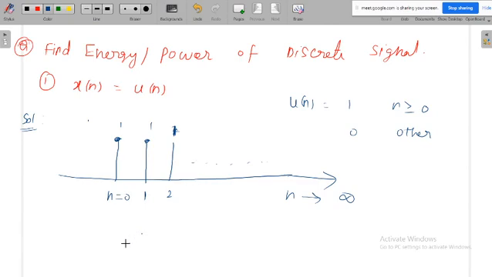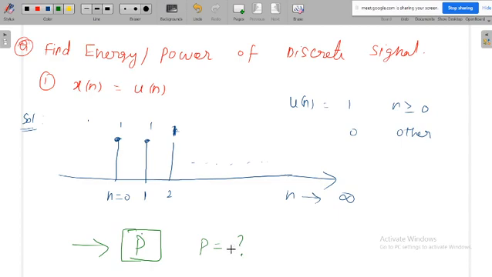For a step signal, it maintains constant amplitude over infinite duration. Even though this signal is an infinite duration signal, it maintains constant amplitude. If a signal maintains constant amplitude over infinite duration, that signal is a power signal. So definitely this signal is a power signal. Once it is a power signal, we will get finite power. We have to calculate the power of the signal.